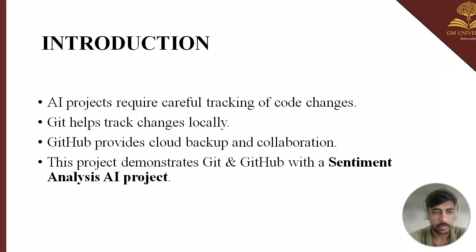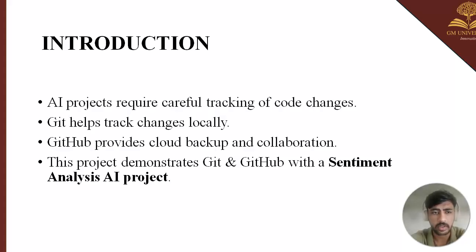Introduction. Today I'll be presenting my mini project titled using Git and GitHub to manage version control of an AI project. In this project, I have implemented a simple AI model and managed it completely using Git and GitHub for version control. An AI project requires careful tracking of code changes. Git helps track code locally. GitHub provides cloud backup and collaboration. This project demonstrates Git and GitHub with a sentiment analysis AI project.